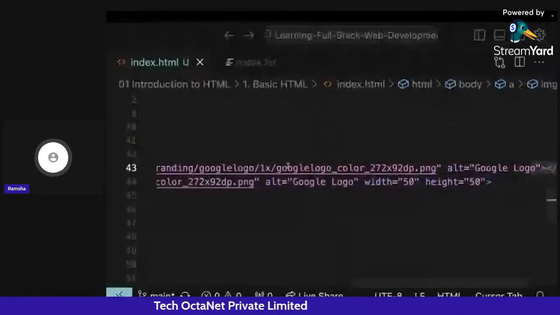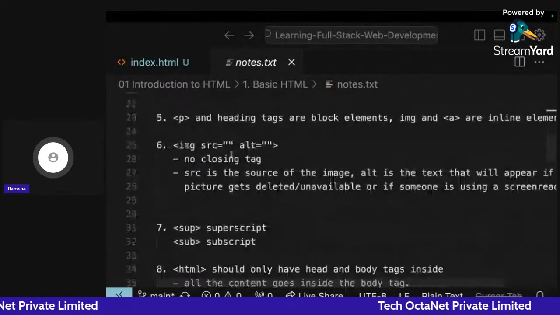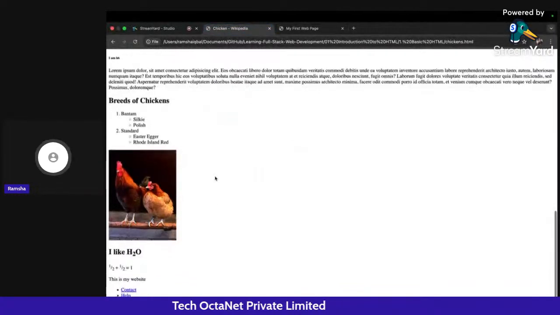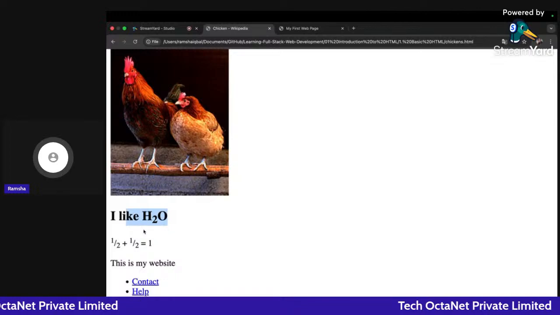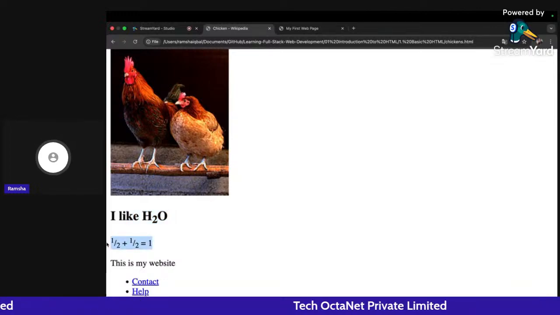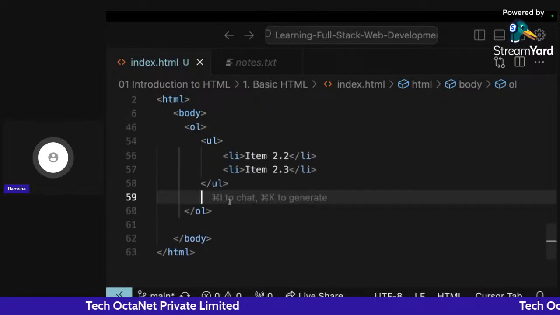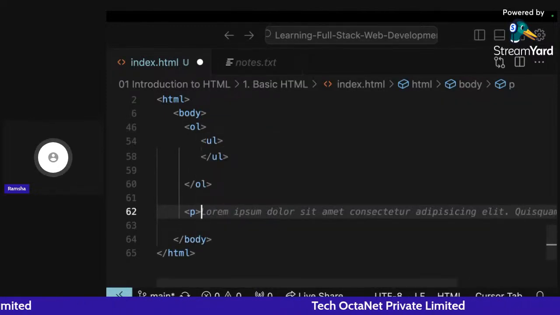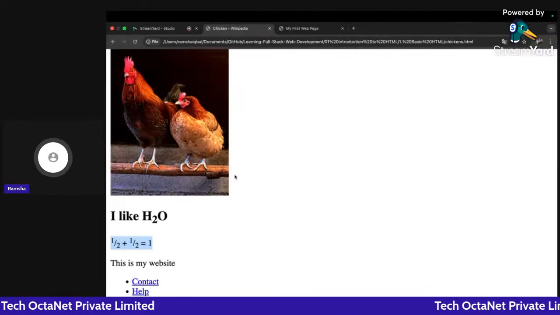Okay, so I hope this part is clear to all of you. The next part that we have is superscript and subscript. If you see this particular web page, and if I zoom in a little bit, you can see I am getting text displaying 1 by 2 plus 1 by 2 is equal to 1. If I try writing this very simply, let me write a paragraph tag here and write 1 by 2 plus 1 by 2.